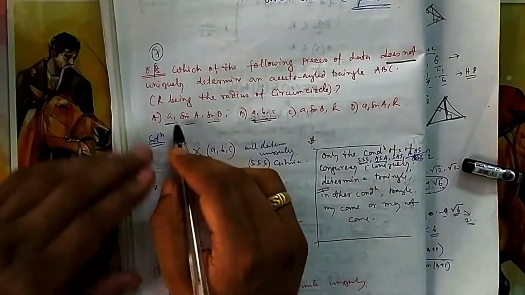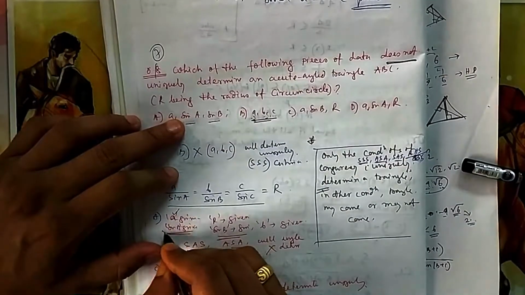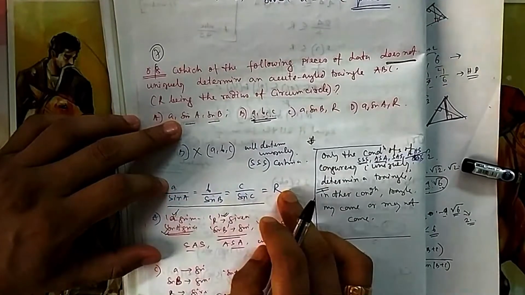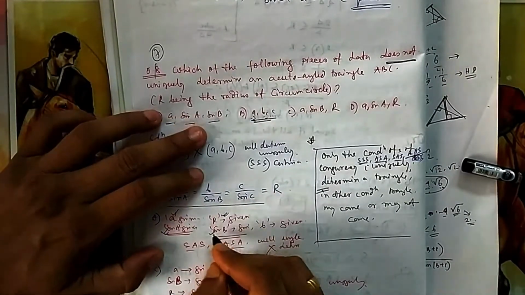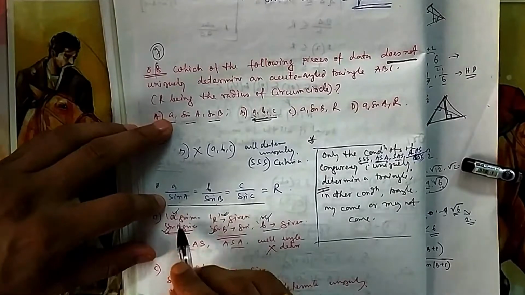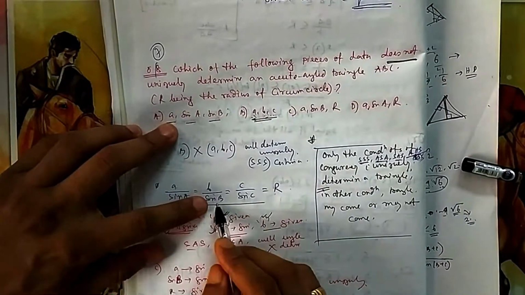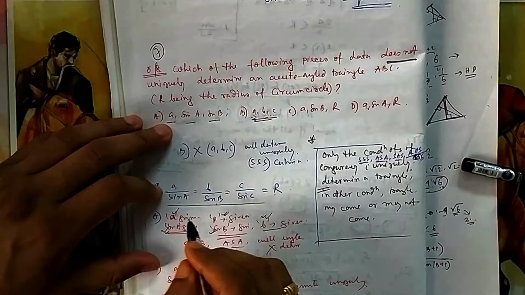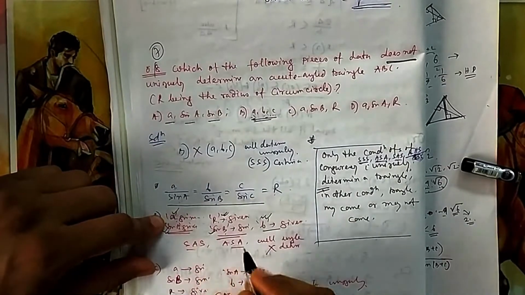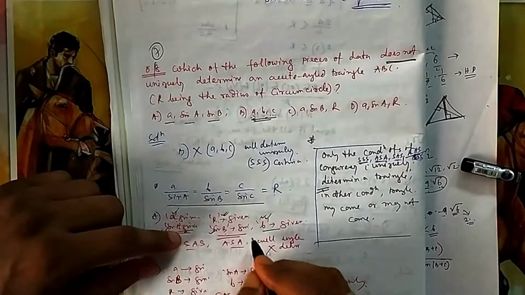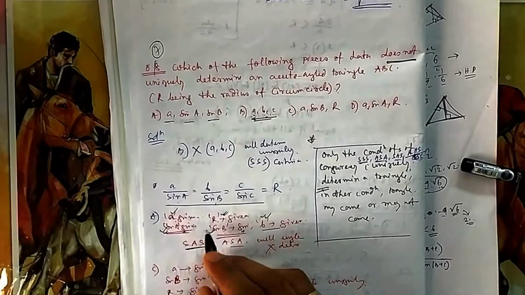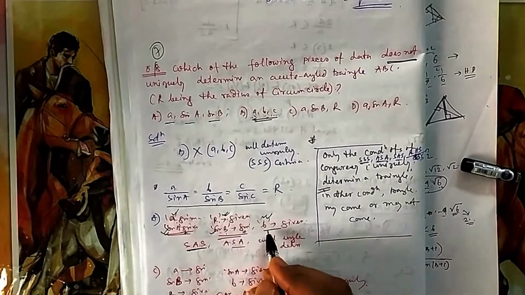Then next, suppose in the first one, a is given to you and sin A is given to you. Once a is given and sin A is given, that means R is also given, because a by sin A is 2R. Once R is given and sin B is also given to you, that means B is also given. So first, a is given, sin A is given, so you know R. R is given, sin B is given, so you know b. So now how many sides do you know? You know sides a and b, and because you know angle A and angle B, you know angle C also, so side, angle, side is given.